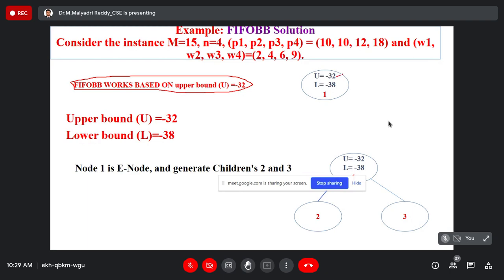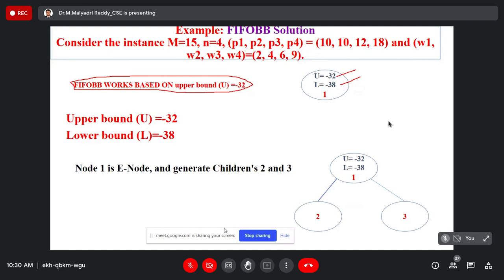Coming to these boundaries, which one is greater? Srikar, minus 32 is the greater element, while minus 38 is the lesser. Actually 38 is greater than 32, but on the negative side, the smaller the number, the greater the value.